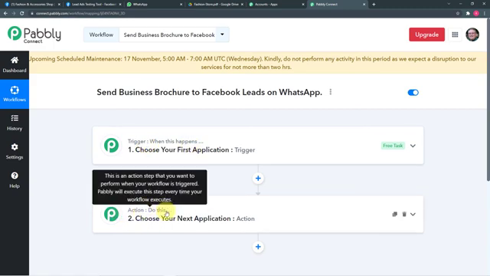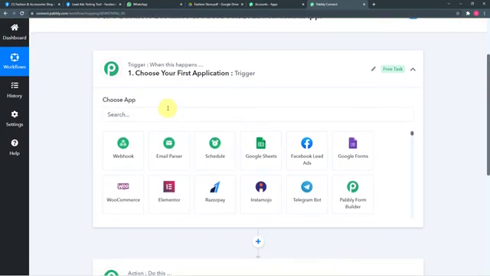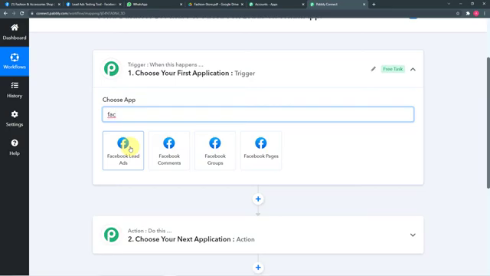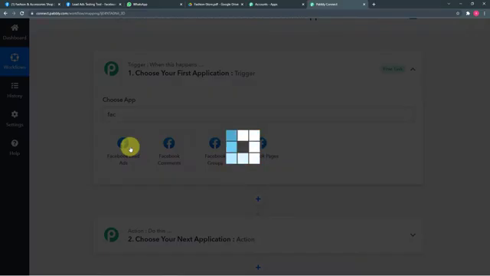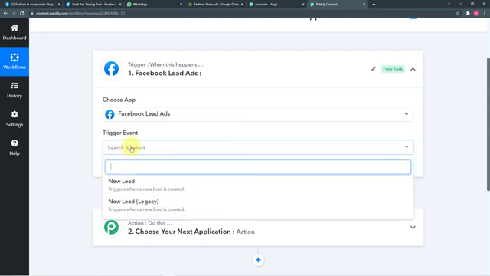Alright, as in our use case, the trigger would be a new lead generated from Facebook lead ads, and the action would be to send the business's brochure as a new message on the WhatsApp account of the lead, right? So first of all, I have to click here on this trigger window, and from this choose app, choose your application as Facebook lead ads, this one. And after that, click here on this trigger event and select new lead option.